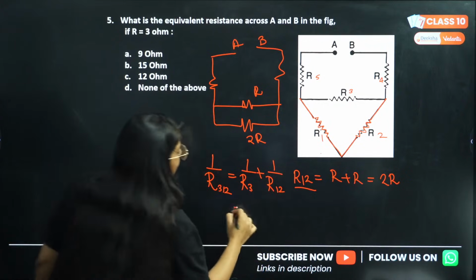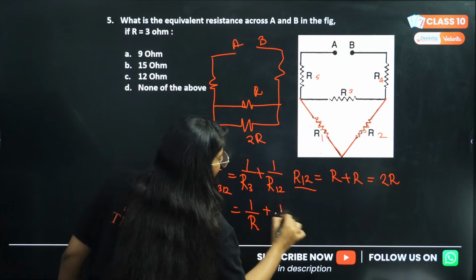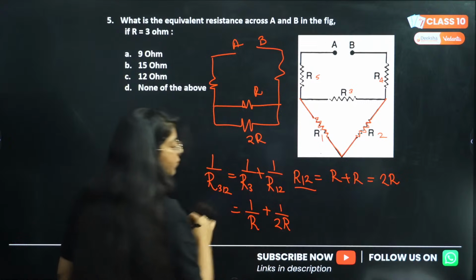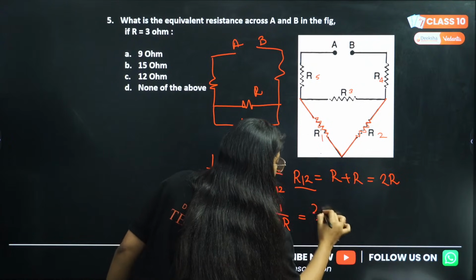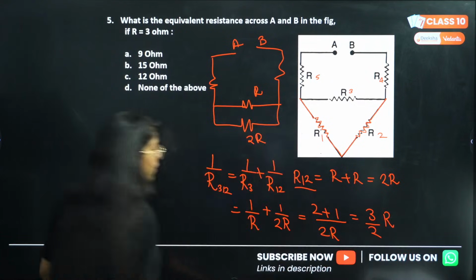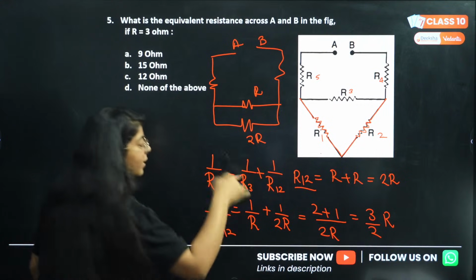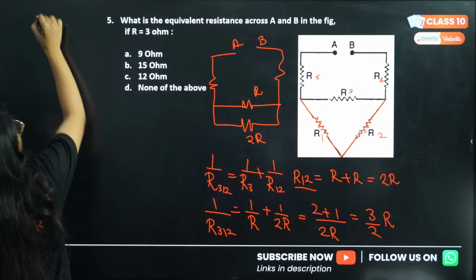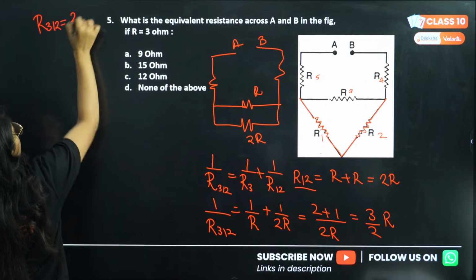Now 1 by R3 is simply 1 by R, plus 1 by 2R. If you take the LCM, this will be 2 plus 1, which comes out to be 3 by 2R. But this is 1 by R312, so R312 will become 2R by 3.